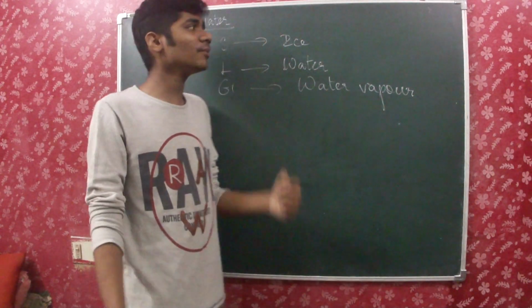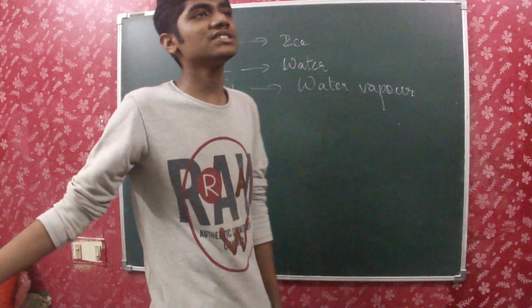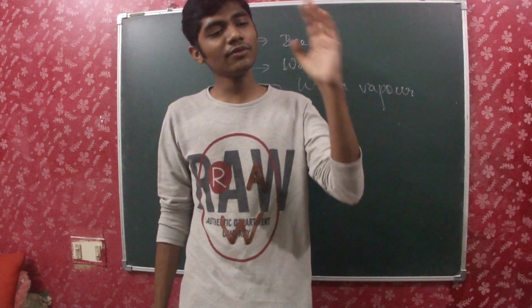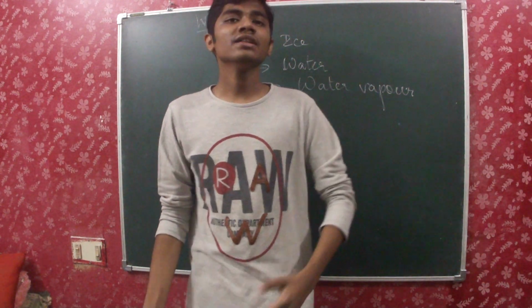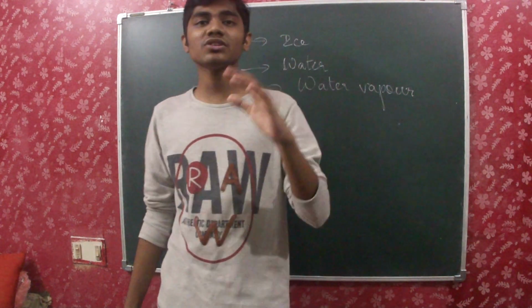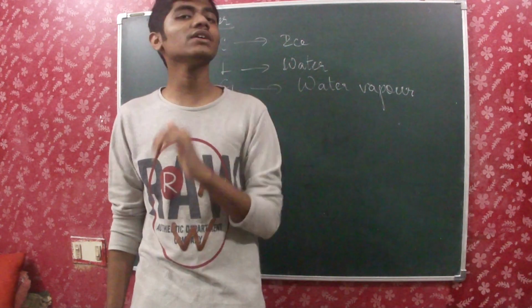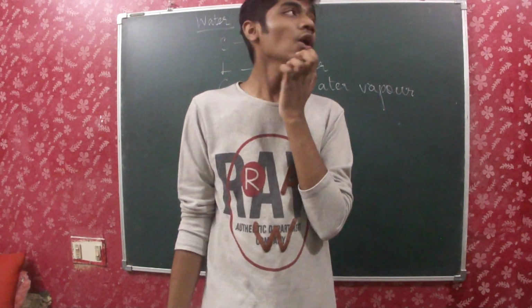From this we can come to know that transition between states of matter is possible, from solid to liquid and liquid to gas, and the inverse is also possible. The change of state of matter is highly possible because we have a very good example in water: solid as ice, liquid as the normal water which we drink, and gaseous as water vapor.